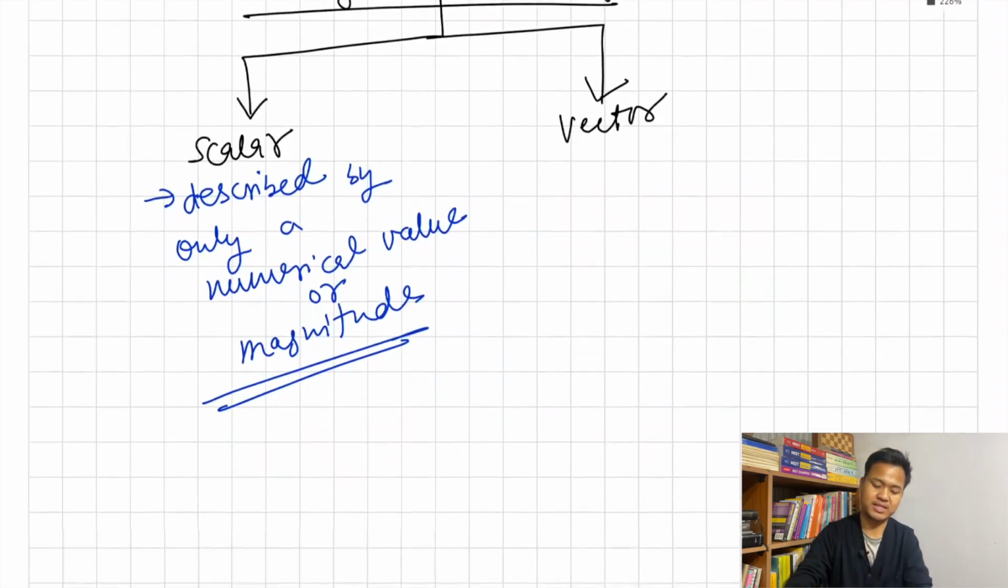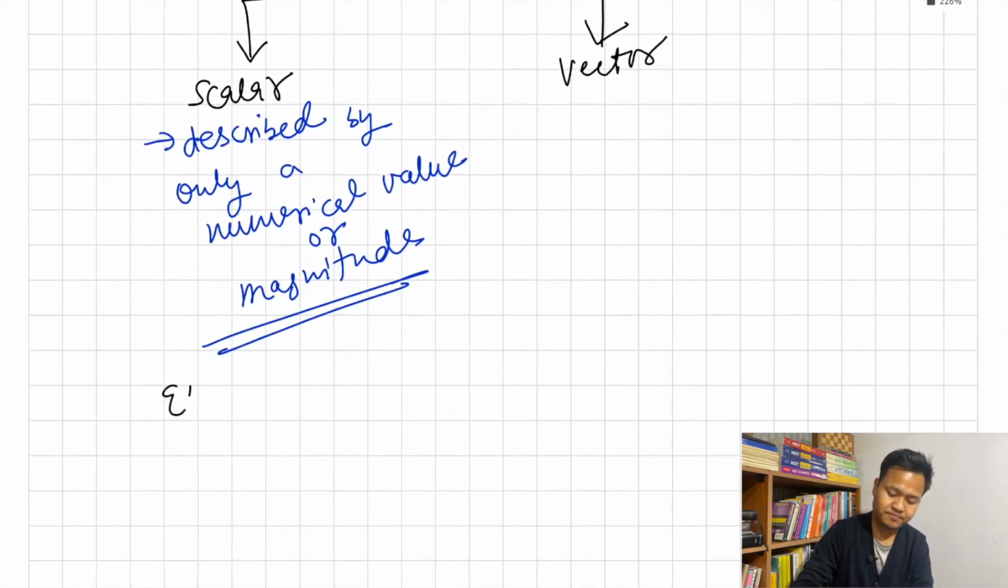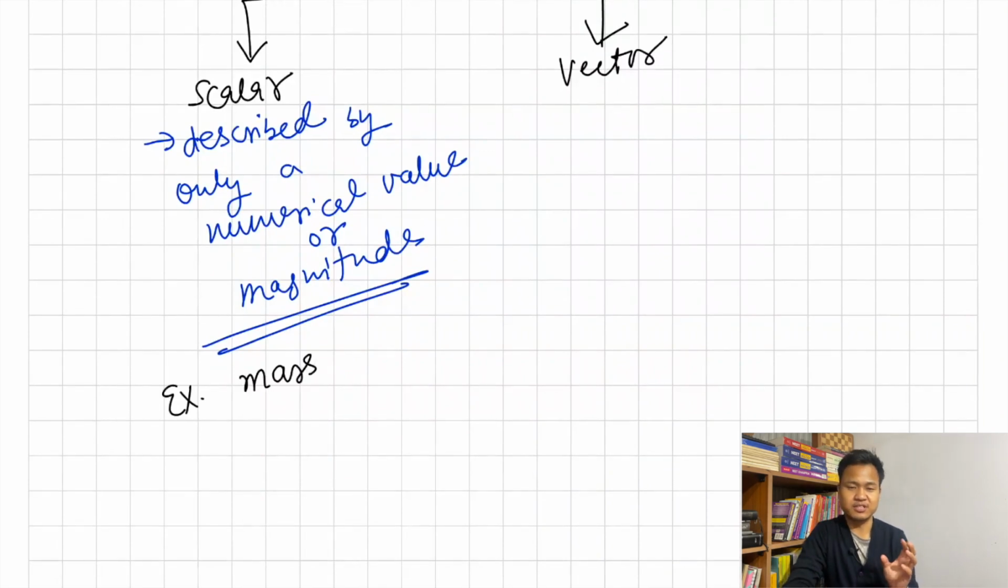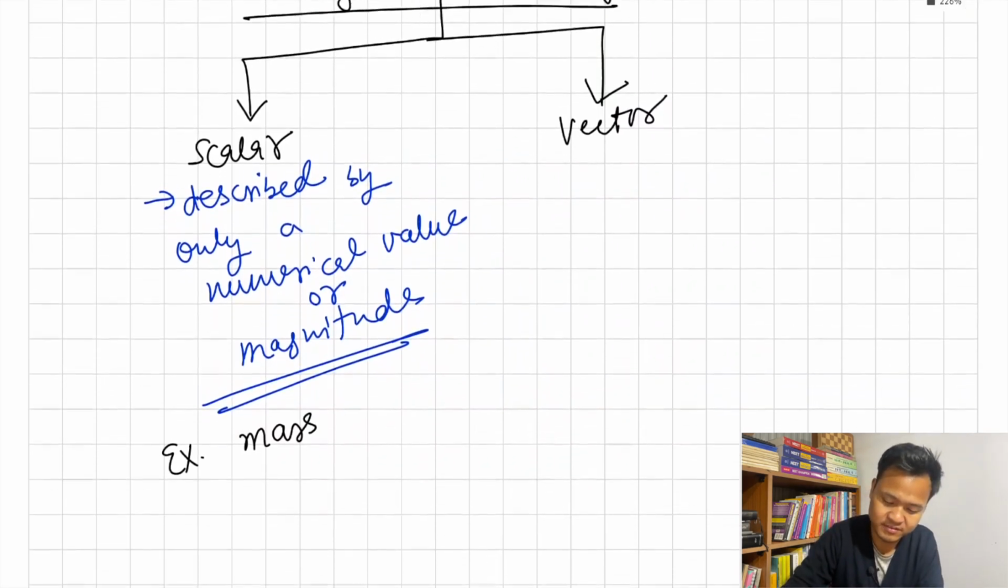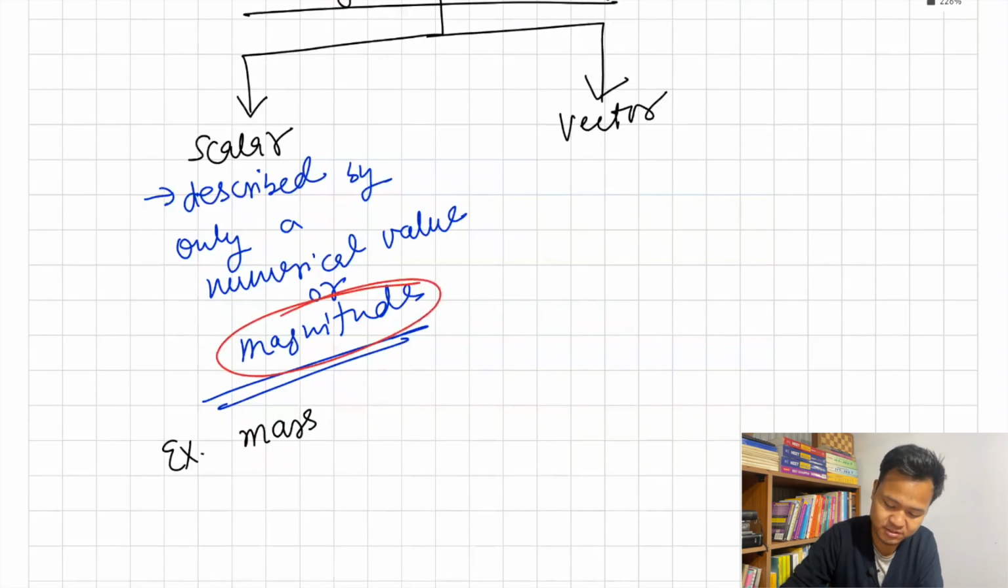For example, mass. Suppose if I want to say the mass of something, I should say 5 kg or 10 kg. 5, 10 is the magnitude, the numerical value, and kg is the unit. So any physical quantity that can be described using only magnitude, that is called a scalar.